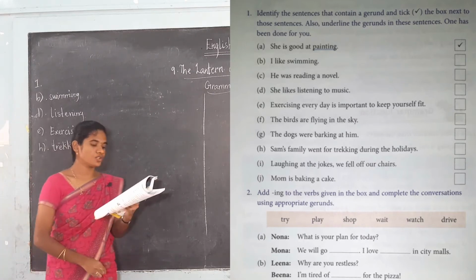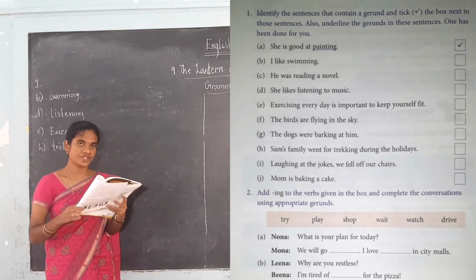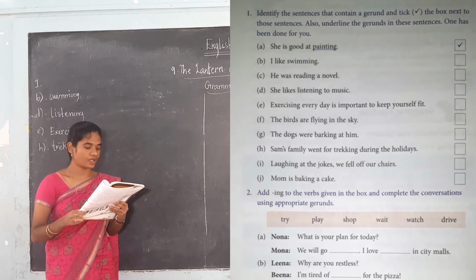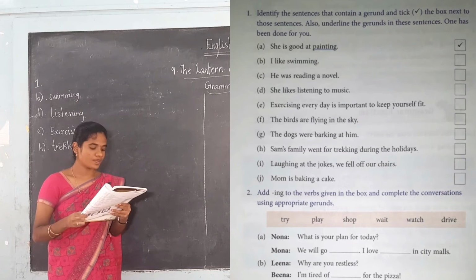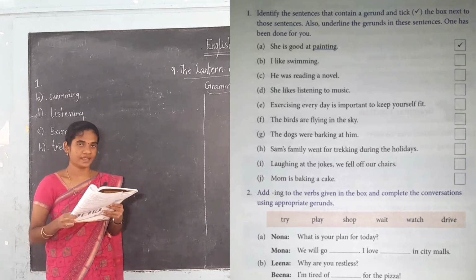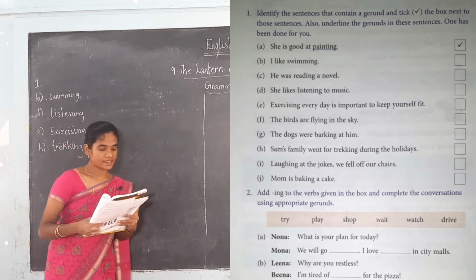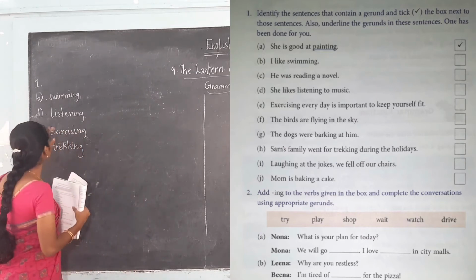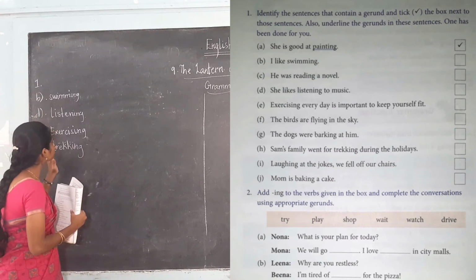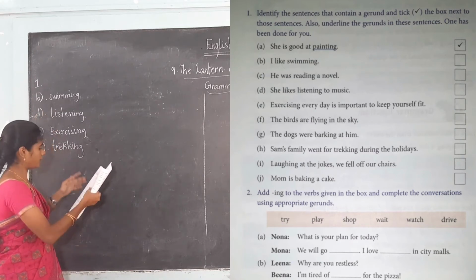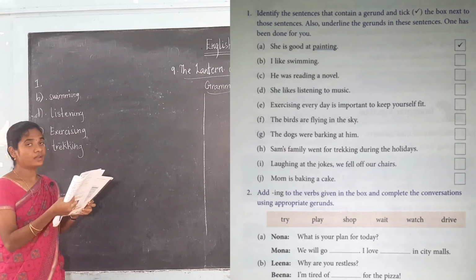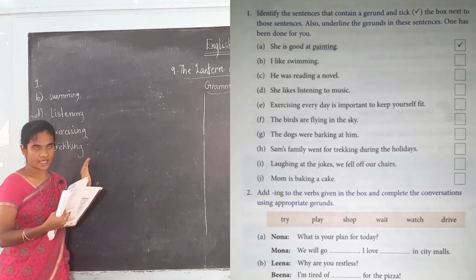Next one, laughing at jokes, we fall off chairs. It is not a gerund. Laughing is not a gerund. Mom is baking a cake. Here baking is not a gerund, okay. So in the first exercise, the gerunds are swimming, listening, exercising, trekking. So these are all the gerunds here.